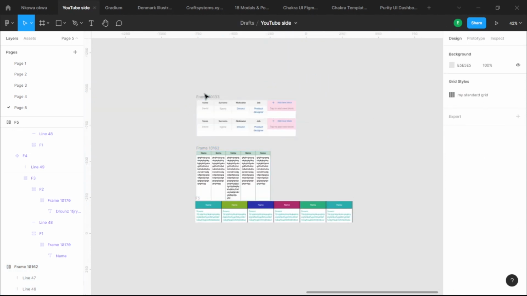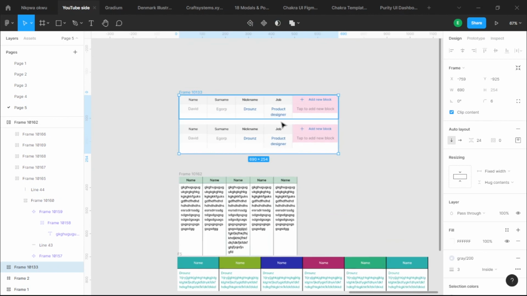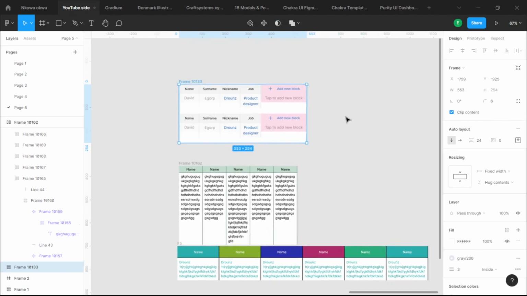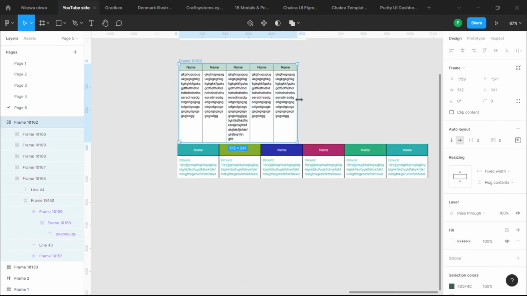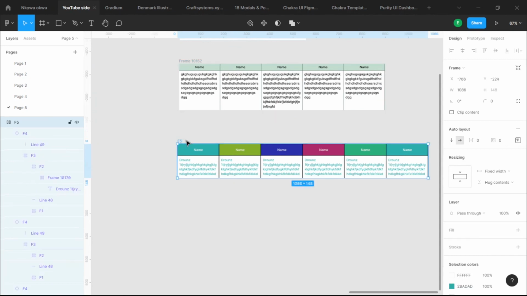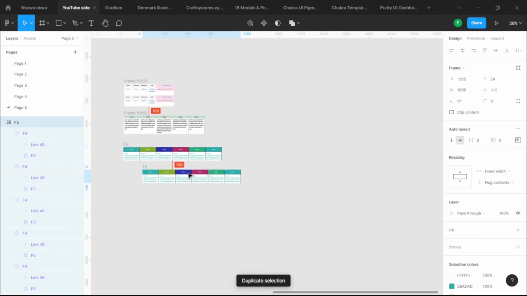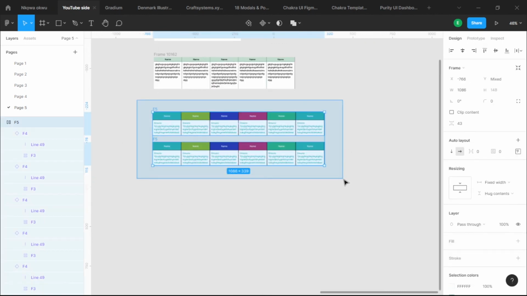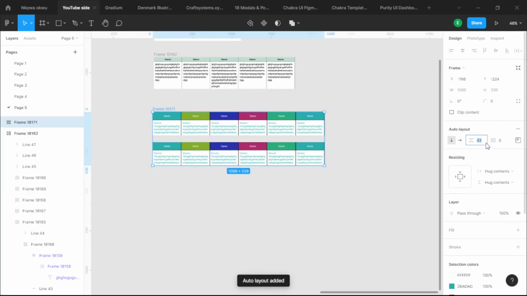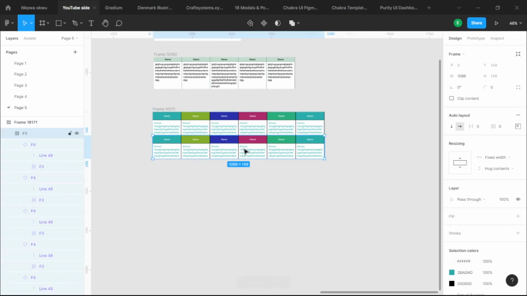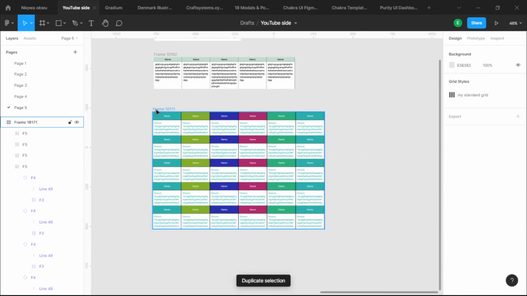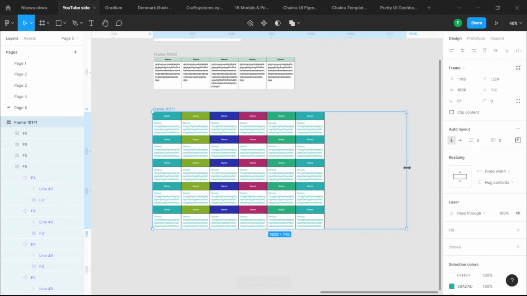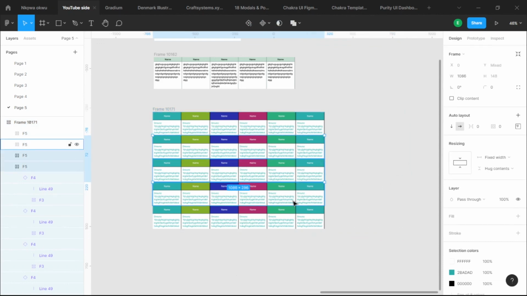The same thing you have here with this. It's just different colors and different layouts. Fill this way and come down this way. You can always have the same thing here. If I duplicate this and I put this here, and then I decide that I want to put them to be in the same auto layout, and I remove this, I'm going to have the same components here. Duplicate this is the same thing. The moment you start expanding this, you have to make all of them fill container now.